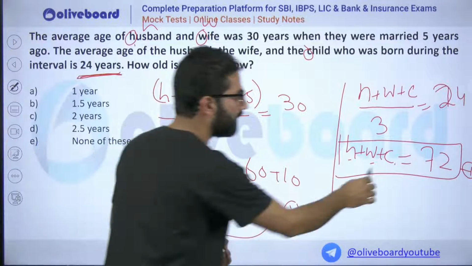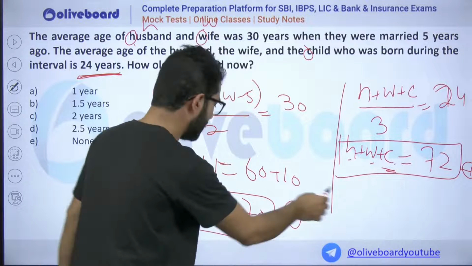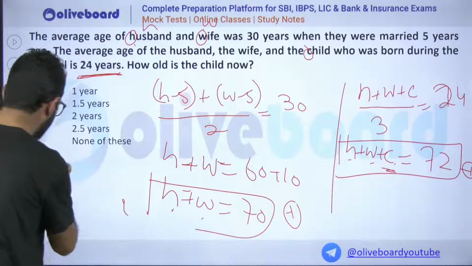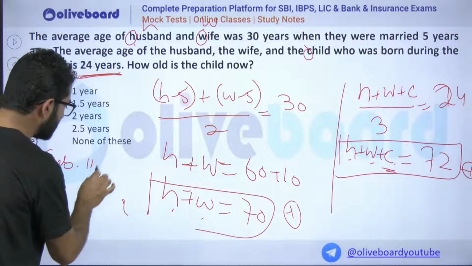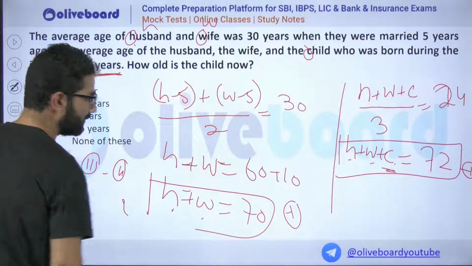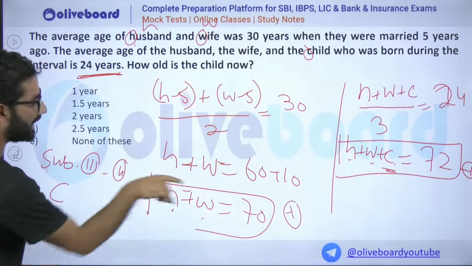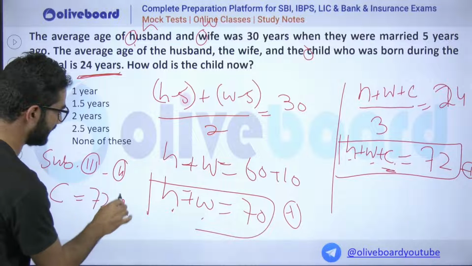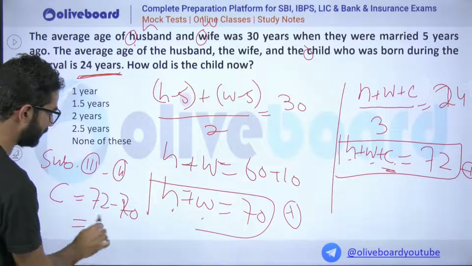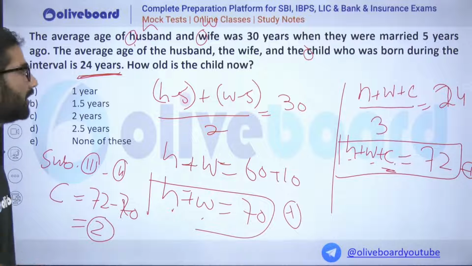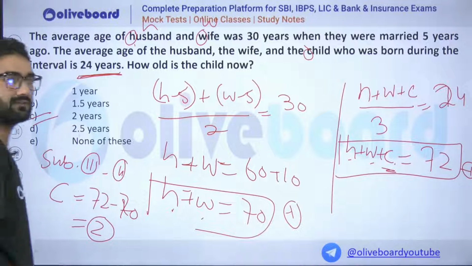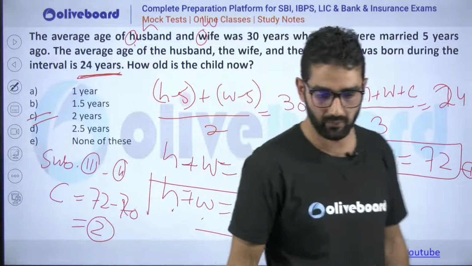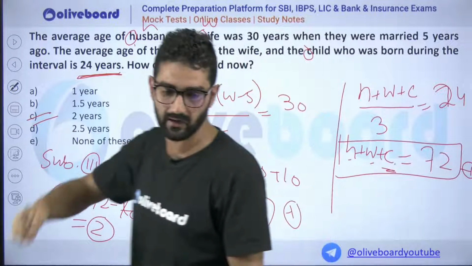Now you are going to find the value of C. In order to get the value of C, if you subtract equation second minus first, what will be that? The child will be 72 minus 70, and you will get the value of 2 years. Okay, this is the age of the child. We have taken the scenario as given data. Okay, so going for the next question. Hope it is understood to everyone.